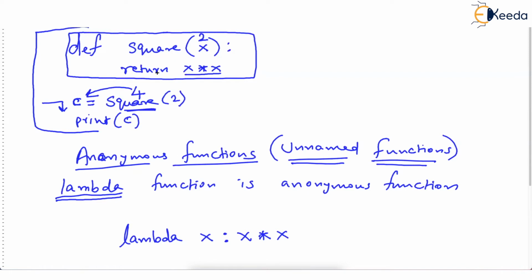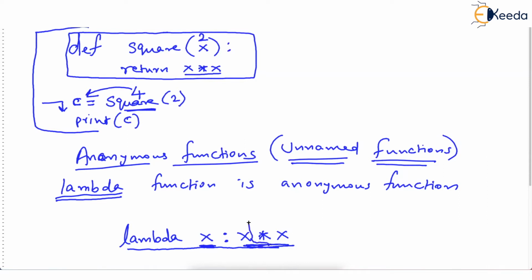The above function returns x into x. Below function also does the same thing. I am underlining it. You just check. The above function has a parameter called x. Look at the bracket written after square. It has a parameter x. Below function also has a parameter x. I am underlining it. Only thing missing is the def keyword and the name of the function. But trust me, this is a function in Python. There is no name, but we will say it is a lambda function.